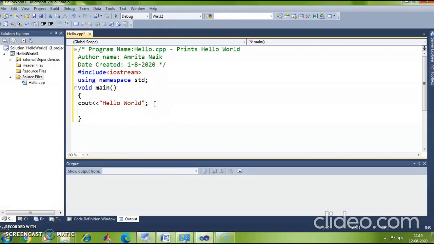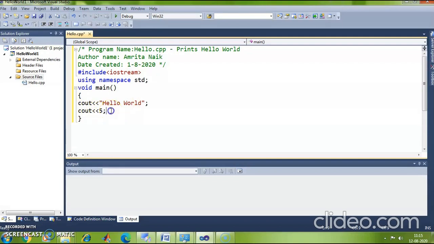I will simply say cout 5. That's it. Okay. I use the object cout followed by the insertion operator followed by the integer constant.